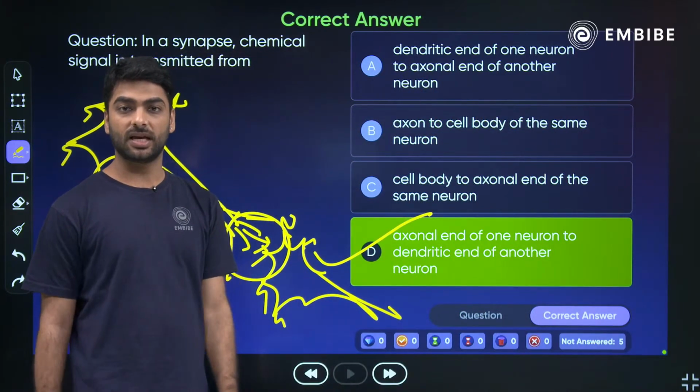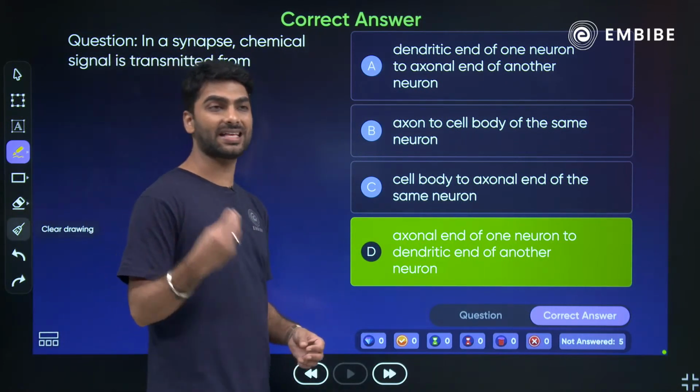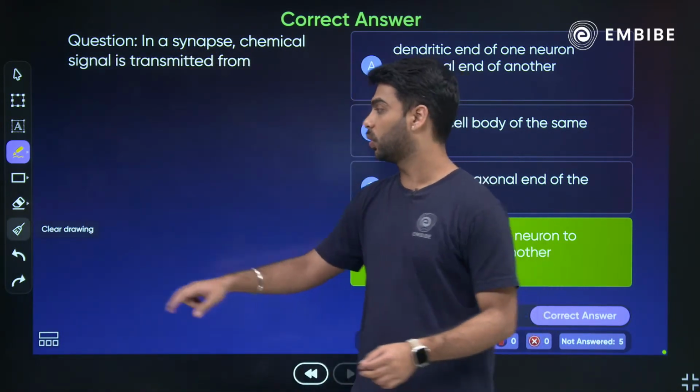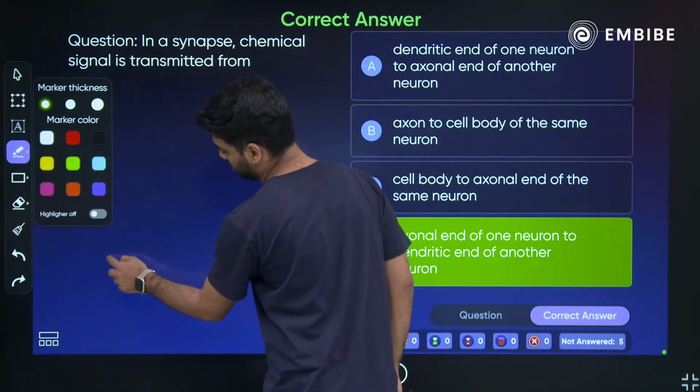ठीक है. Neurotransmitters, Bedabrat, are chemicals like acetylcholine. Acetylcholine, I'll just write it for you.